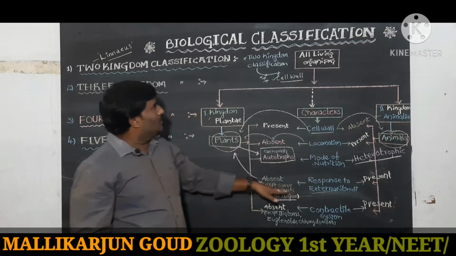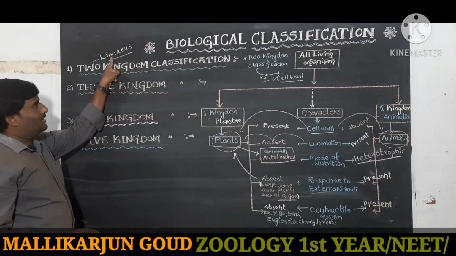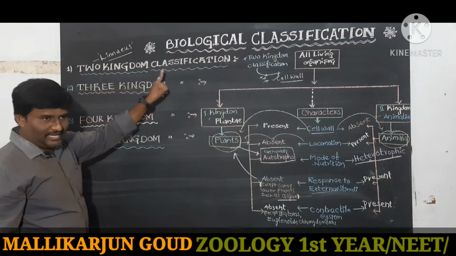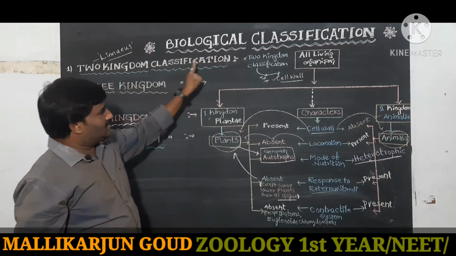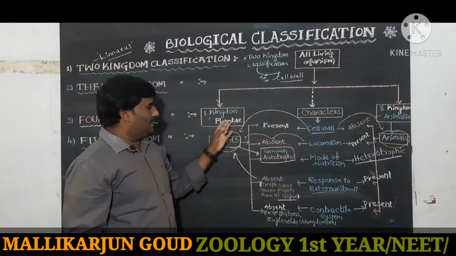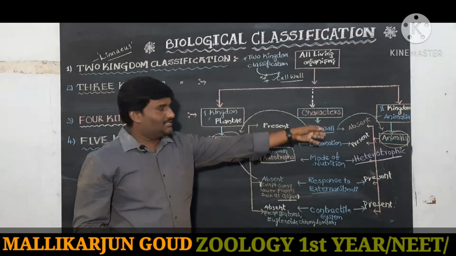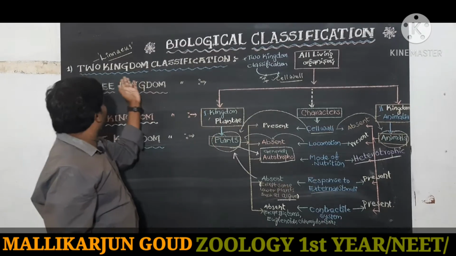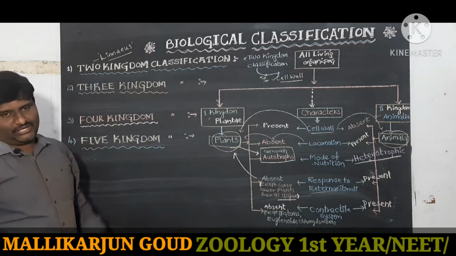So Linnaeus introduced the two kingdom classification, on the basis of which character? Cell wall. The cell wall is absent in the animals, and present in the plantae. This is the two kingdom classification.